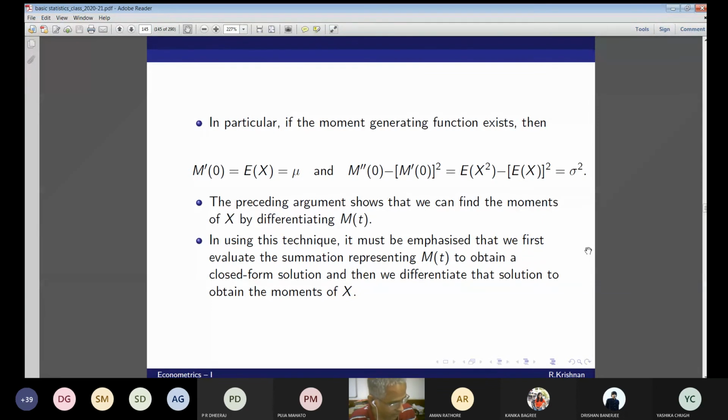Sir, what is a closed form solution? Okay, what is (a plus b) whole square? a squared plus 2ab plus b squared. So, a closed form solution is like a formula.